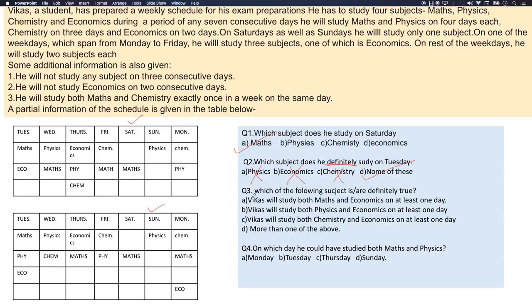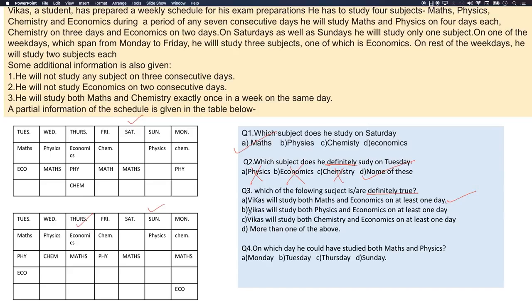Now let's look into the third question. Which of the following is or are definitely true? The first option is Vikas will study both maths and economics on at least 1 day. Maths and economics is possible on 1 day over here in this table. Now let's look into this table. Maths and economics is possible but not definitely true. But on Thursday, maths and economics is definitely possible. So the first option is a correct option.